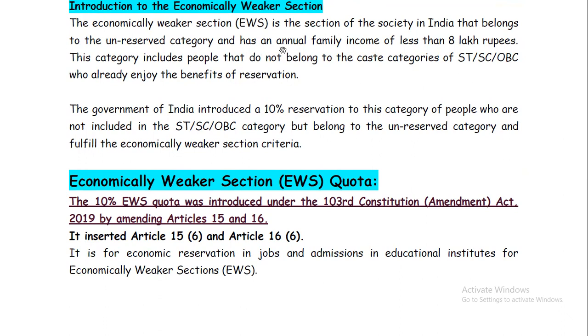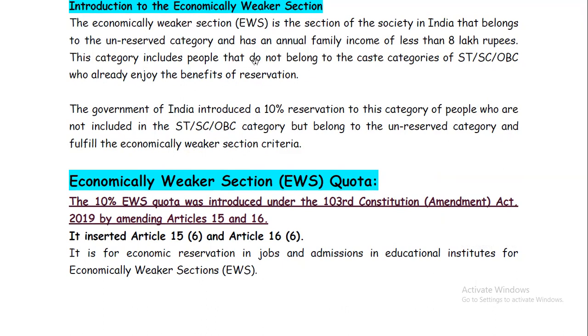The economically weaker section quota is the section of the society in India that belongs to the unreserved category and has an annual family income of less than 8 lakh rupees. This category includes the people that do not belong to the caste categories of SC, ST, OBC, who already enjoy the benefits of reservation. The government of India introduced a 10% reservation in this category of people who are not included in the SC, ST, OBC category but belong to the unreserved category and fulfill the economically weaker section criteria.